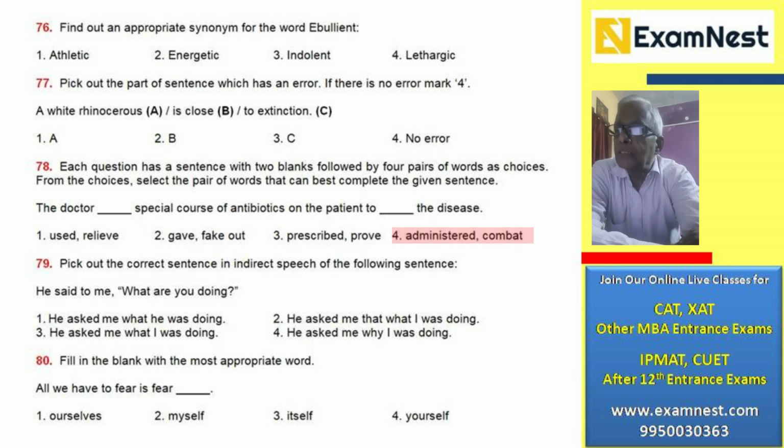Number 4, administered special course of antibiotics on the patient to combat the disease. You used special course, gave, and then prescribed and to prove the disease. They are all incorrect, right? You have to use a specific word. The doctor administers medicine and you combat the disease, to fight the disease. So the answer is number 4.